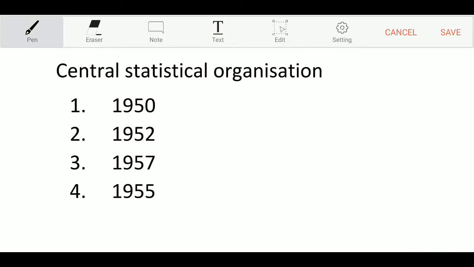And the next question. Central Statistical Organization. In which year was the Central Statistical Organization formed? Option 1, 1950, option 2, 1952, option 3, 1957, option 4, 1955. Central Statistical Organization, and the correct answer is option 4, 1955.